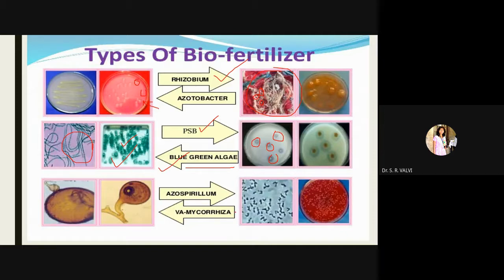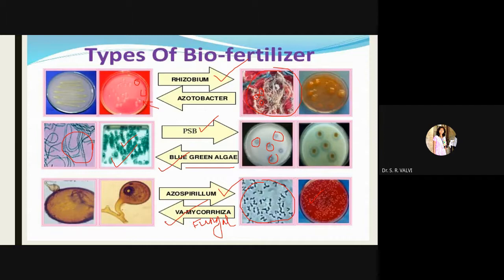Then next here you can see azospirillum. Again, this is the structure of it, colonies of it, and how they are cultured further with the help of petri plates. And then last, this is the fungal biofertilizer, VAM. This is the example of fungal biofertilizer. V stands for vesicular, A stands for arbuscular, and M stands for mycorrhiza.